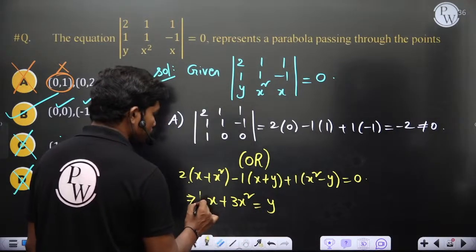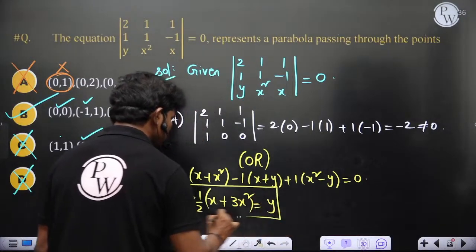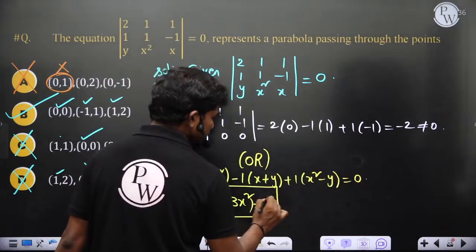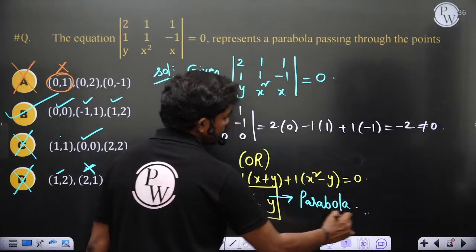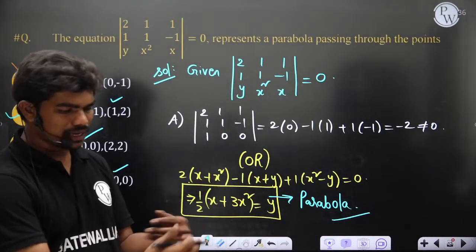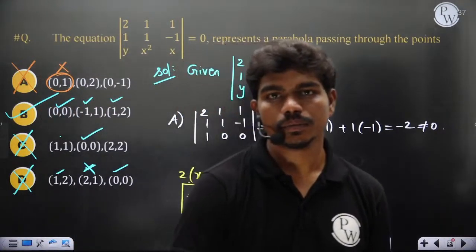So y equal to 1 by 2 times x plus 3x square. This is the equation of the parabola. Then you can check which points are satisfying this parabola. This is also one more way to solve this. Clear? You can have multiple ways to solve things actually. Got it? Fine.